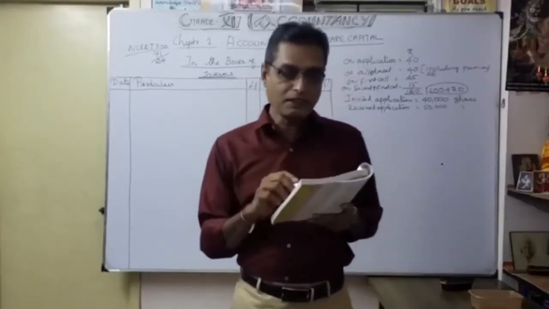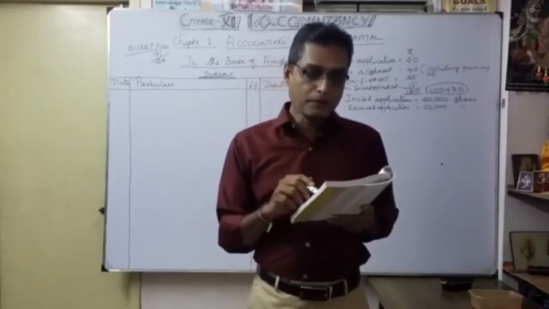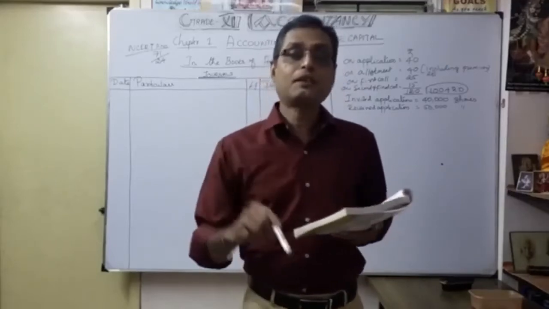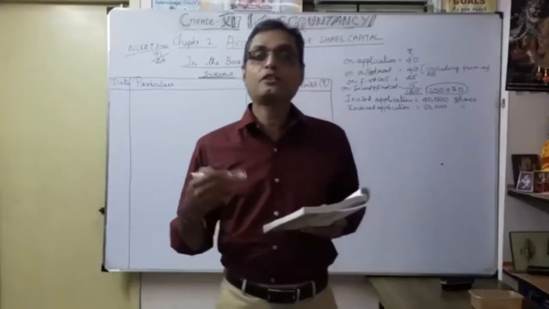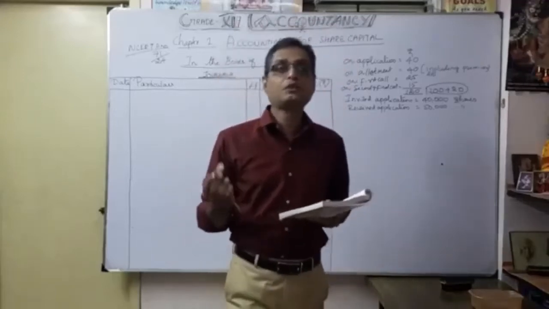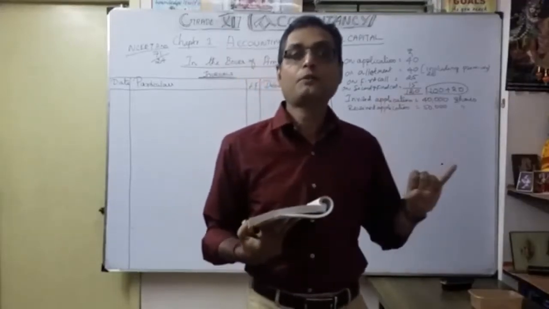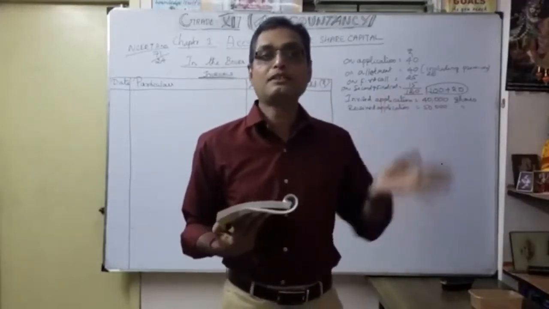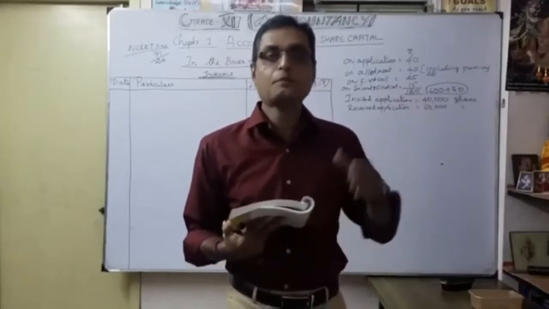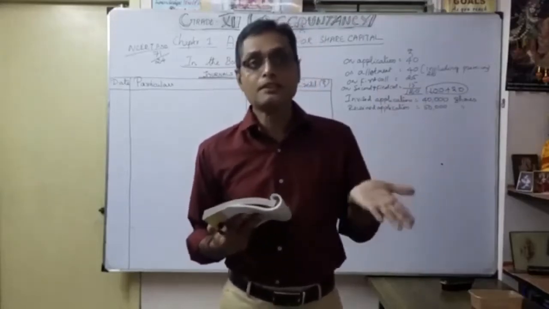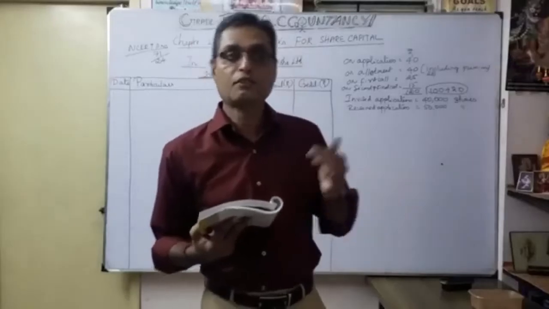Then Ashmita applied for 1,000 shares, so for Ashmita we are going to calculate how many shares were allotted. According to Rohit's point of view, we want to know how many shares he exactly applied for. From Ashmita's point of view, we want to know how many shares were allotted. These are the calculations we are going to discuss now.